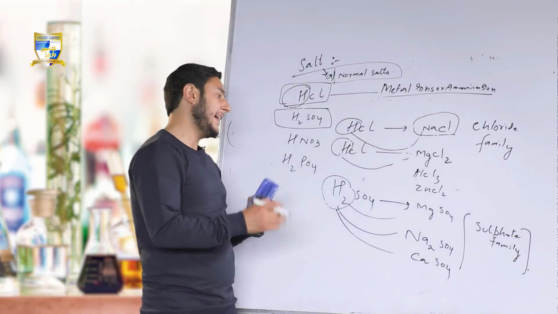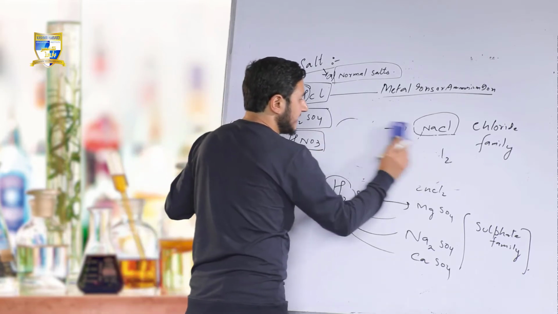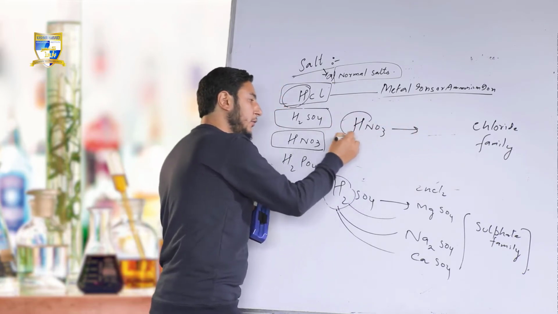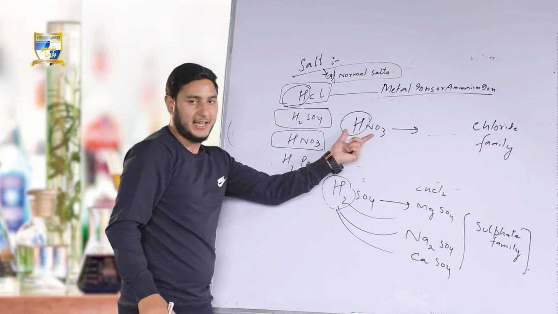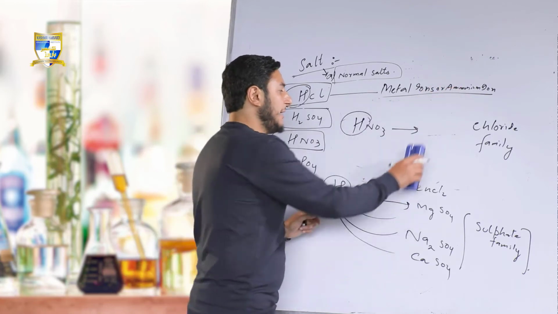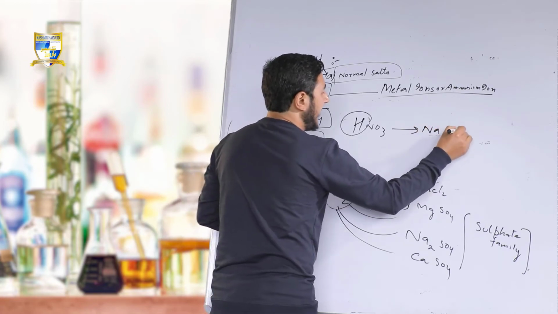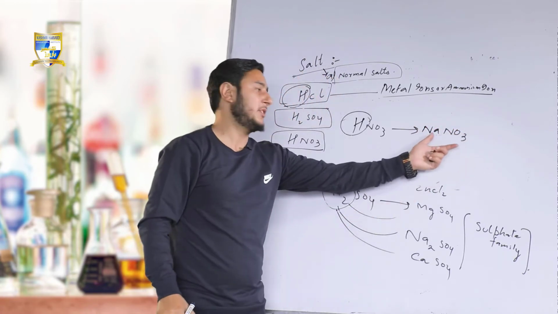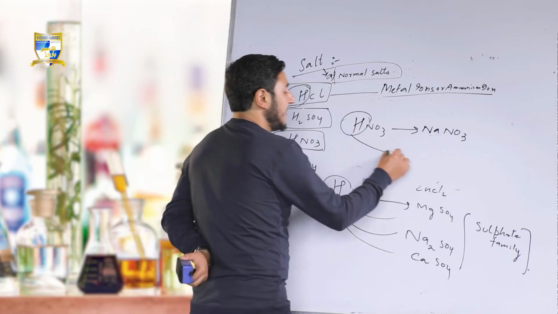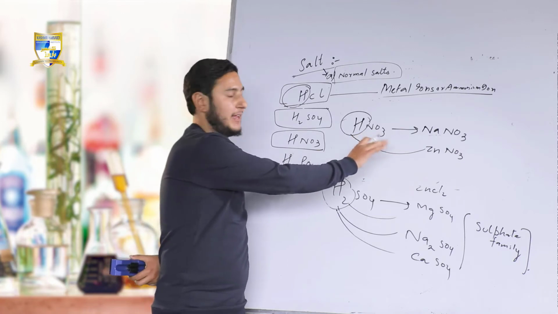Likewise, we have nitric acid over here, HNO3. I am replacing the hydrogen of nitric acid by the metal ions or ammonium ion. Let us replace it by Na. So again I am getting a salt: Na is sodium, NO3 is nitrate, so I am getting sodium nitrate. By replacing with some other, Zn, I am getting zinc nitrate, without balancing.